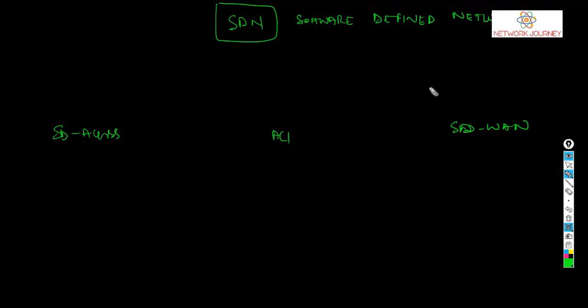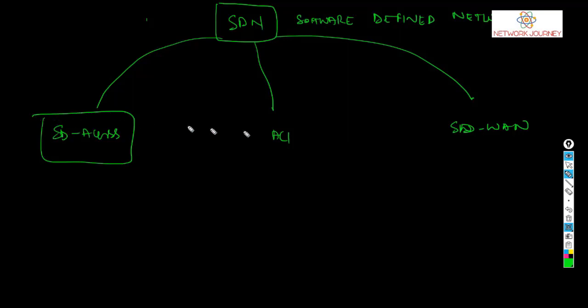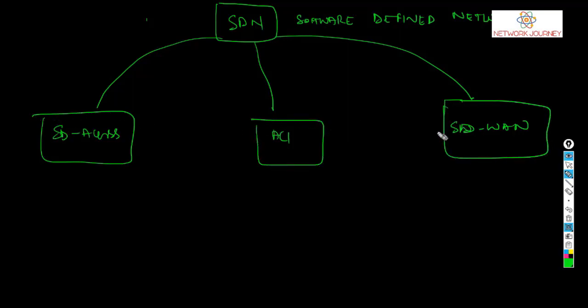So how are they all connected? Let's say SDN acts as an umbrella, and you have different technologies within this. You have SD access, you have ACI, you have SD-WAN. So these three modern technologies are part of SDN, software defined network.